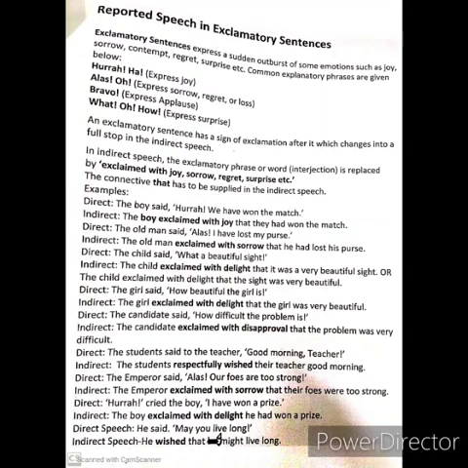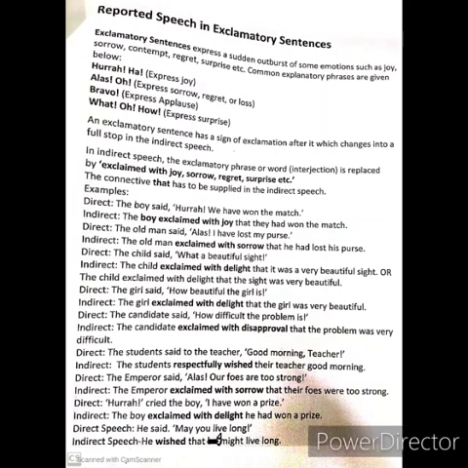Now some examples. The boy said, "Hooray, we have won the match." Now one more thing, the change of tense and the change of pronoun, we will change in the same way as usual. The boy exclaimed with joy. That "exclaimed with joy" represents the interjection "hooray." And then we use "that" and change the pronoun and tense: that they had won the match.